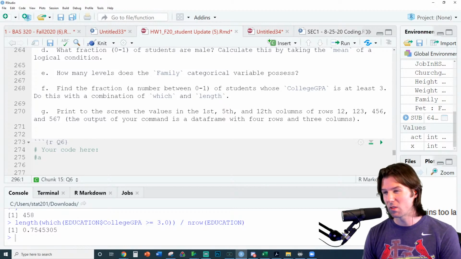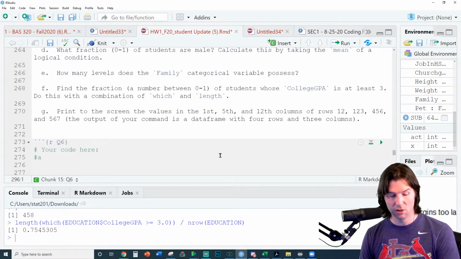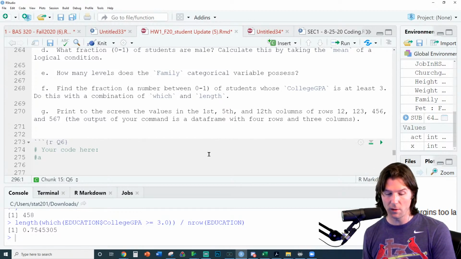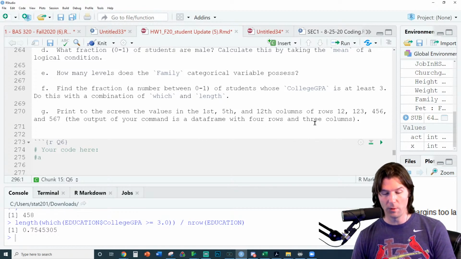Then I think people were saying which one? 6G. Print to the screen the values in the 1st, the 5th, the 12th, and the 123rd and the 146th. Then output this as a data frame with 4 rows and 3 columns. So print to the screen the values in the first is columns, rows. Then output your command as a data frame with 4 rows and 3 columns. So where are we getting the columns?